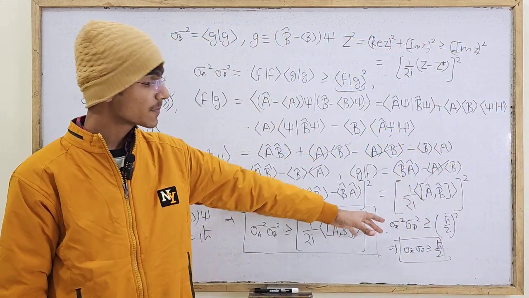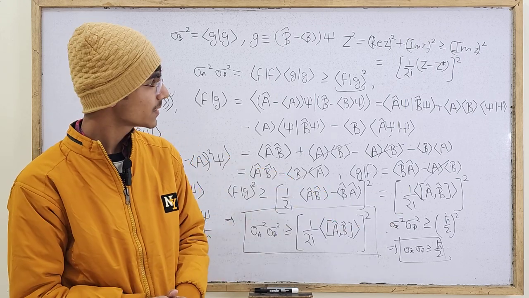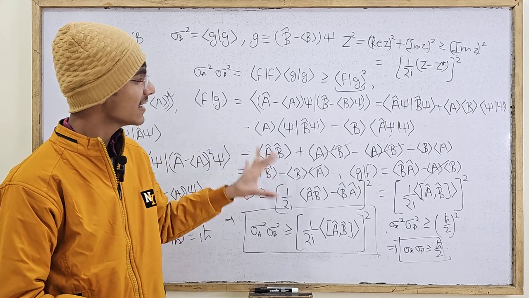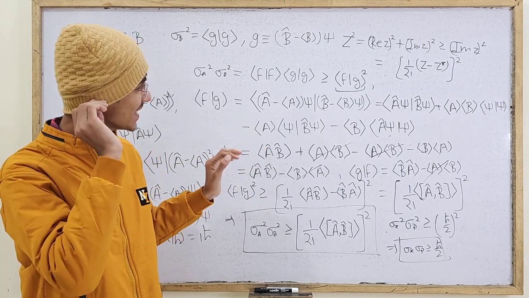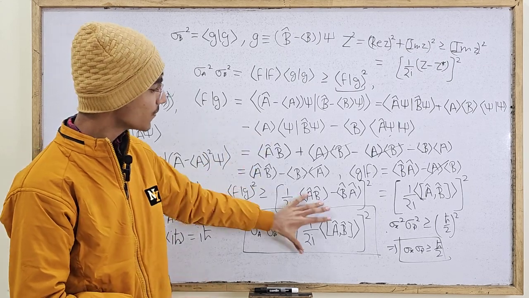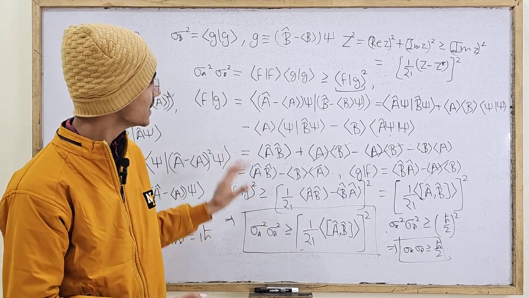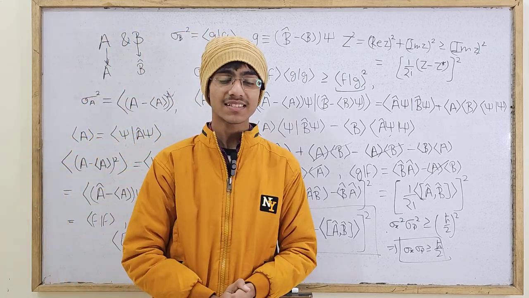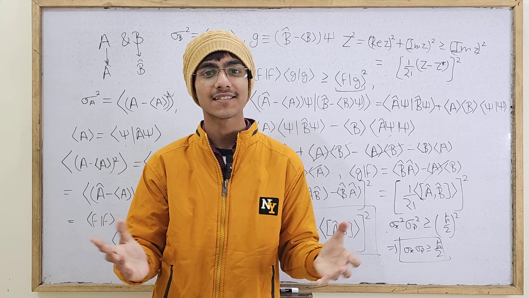Well, what does this principle actually mean? I have already explained that in a previous video, so there is no need for explanation here. This is very abstract, and the proof is really abstract. This is the abstract proof of the generalized uncertainty principle. What we have mostly done is actually linear algebra. That was all for today's video, and thanks to all of you.